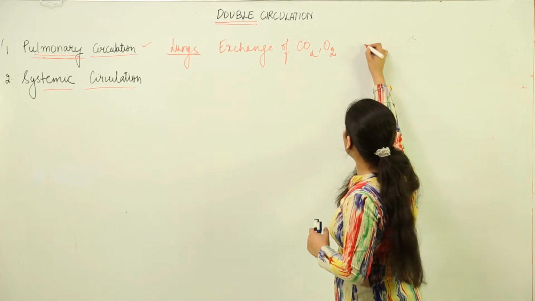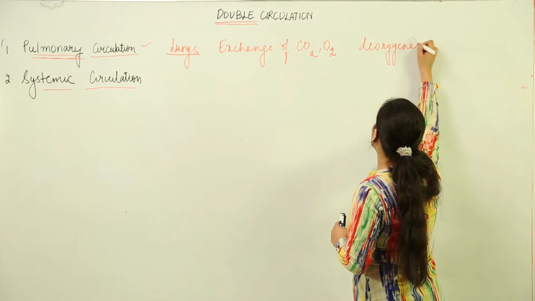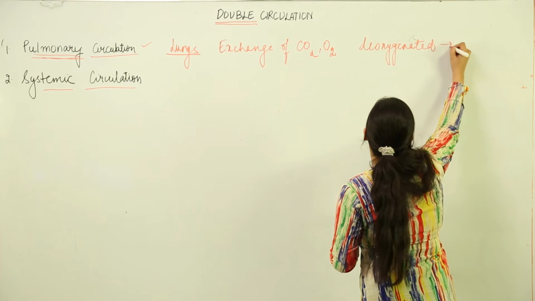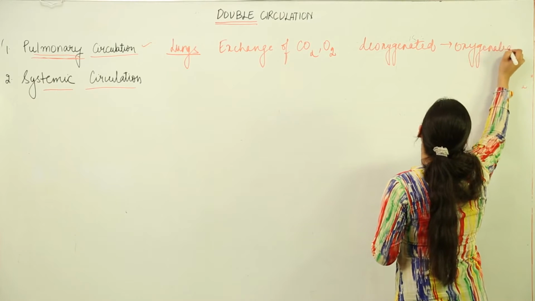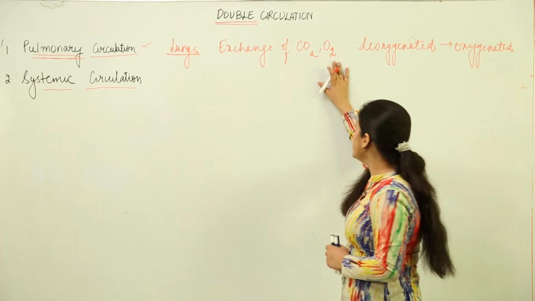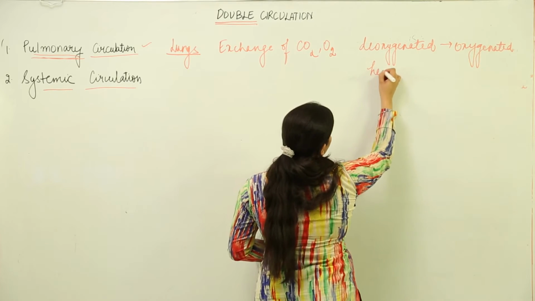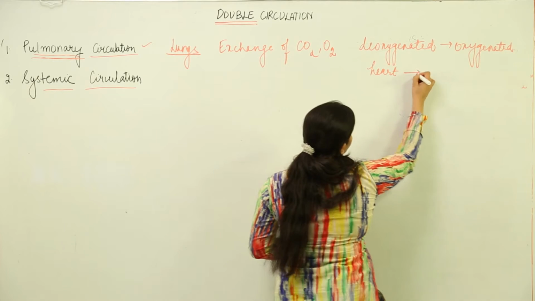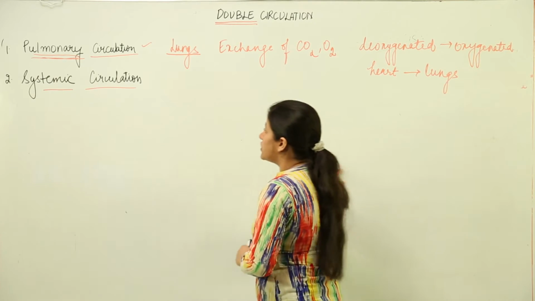That means we are going to encounter the terms deoxygenated blood gets oxygenated at this place, and this circulation is responsible for carrying the deoxygenated blood from heart to lungs. So this is what the pulmonary circulation is all about.